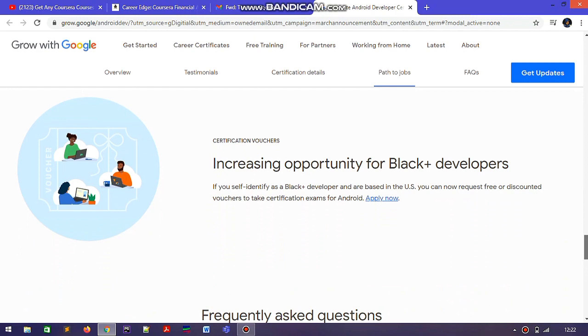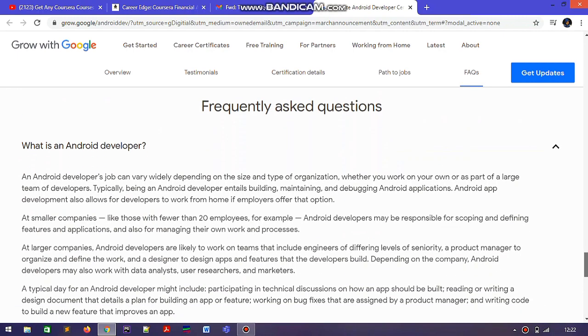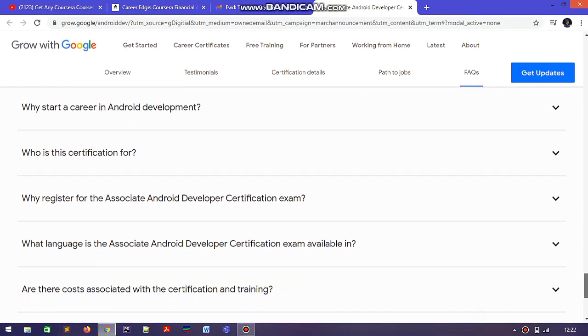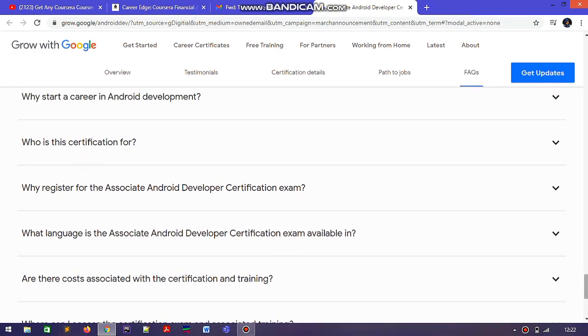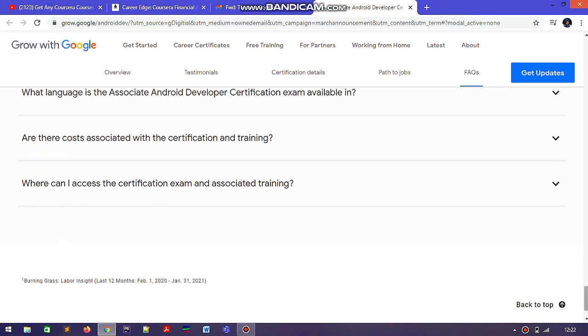If you are a Black developer from the US, you can apply through this form, from where you can get a coupon for a discounted price on Google's Android certifications. You can see there are many paid certification exams from Google, and you find a discounted price there. Here you can also see some frequently asked questions, which you can visit.